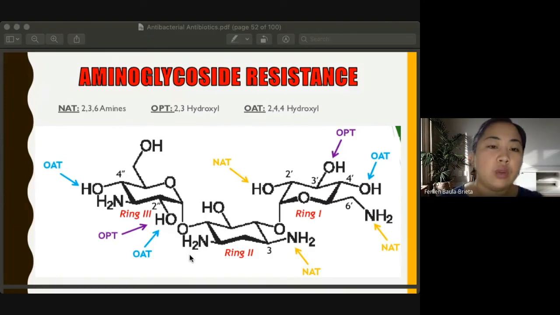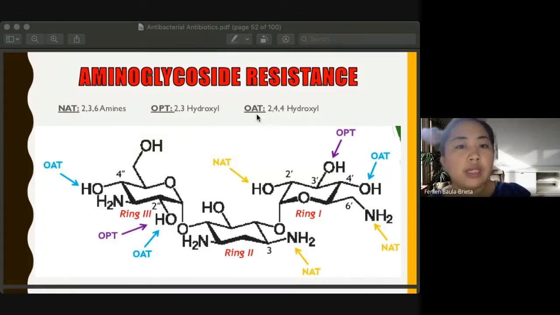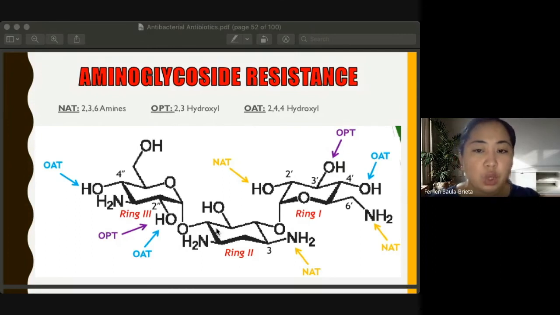And we need to take away all those target components so that they will have no business at all with our aminoglycoside drug. So we have here the acetyl, the phospho, and the nucleotidyl. So yan yung mga site of action nila, how they inactivate our drug.